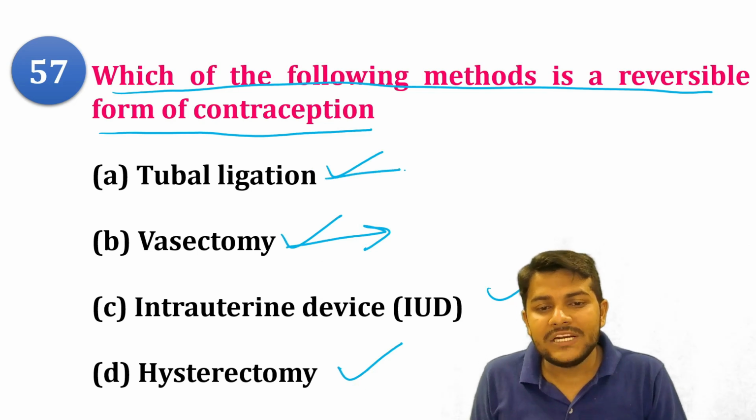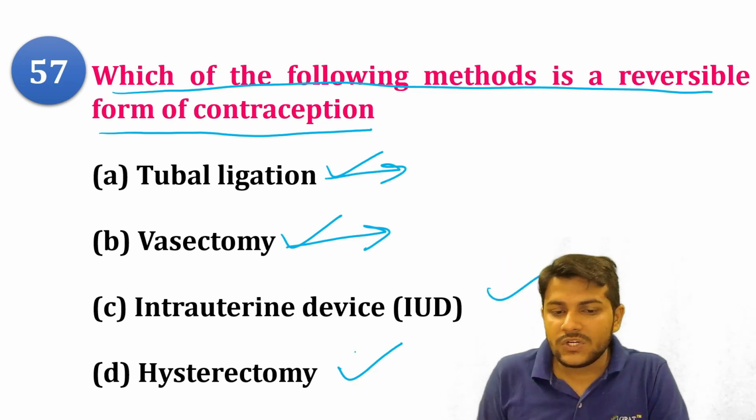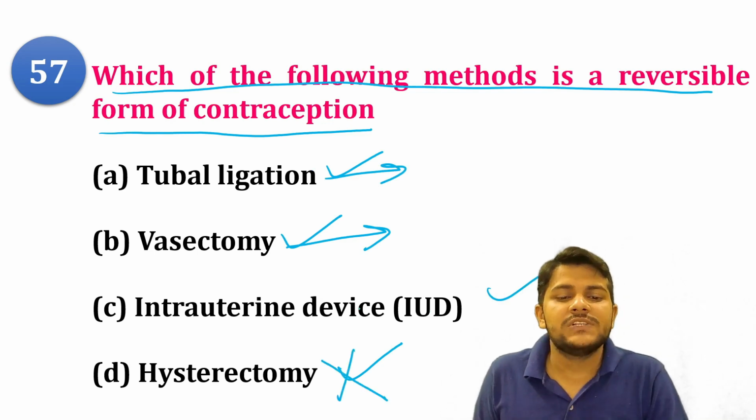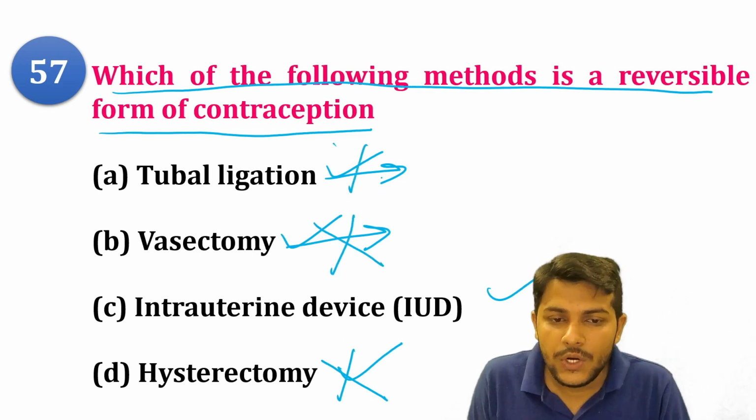Tubal ligation, that is for the female. So which of the following are the reversible method? Like hysterectomy, that is completely irreversible. There is a 0% chance of pregnancy again. Same is in vasectomy and same is in tubal ligation.